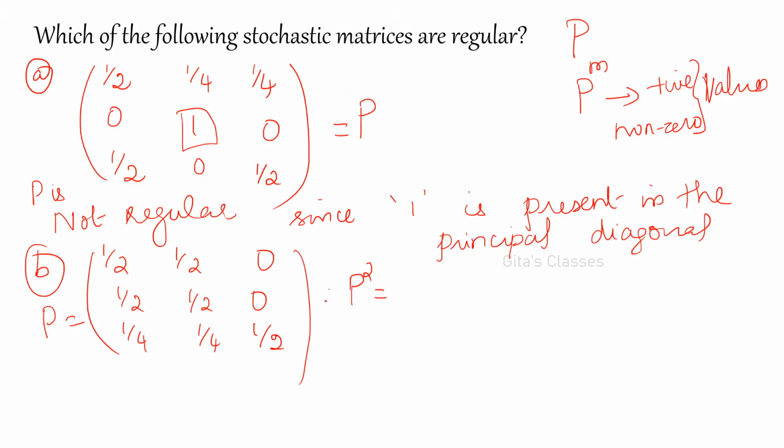Okay. So here P squared will be 1 by 2, 1 by 2, 0, 1 by 2, 1 by 2, 0. And third row will be 3 by 8, 3 by 8, 1 by 4. Okay, similarly P cube, you can use the calculator directly.